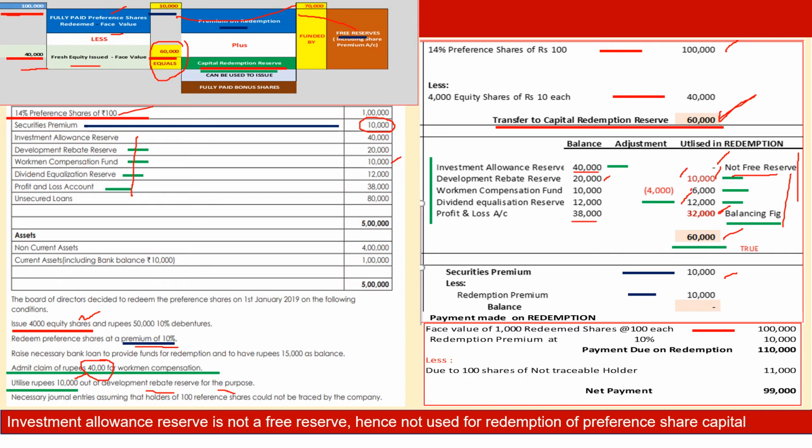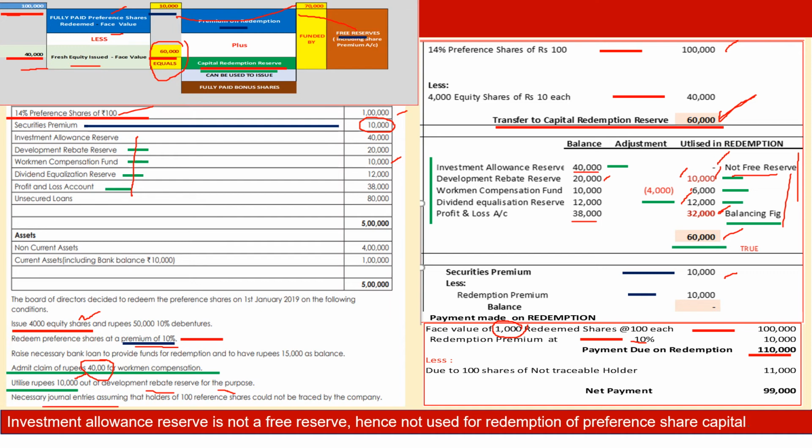What is the payment to be made on redemption? We have got 1 lakh worth to be redeemed, 14% preference shares. It has to be redeemed at a premium of 10%. As we know, we have to pay 10,000 rupees. Total payment to be made is 1,10,000. How many shares? 1,000 shares.